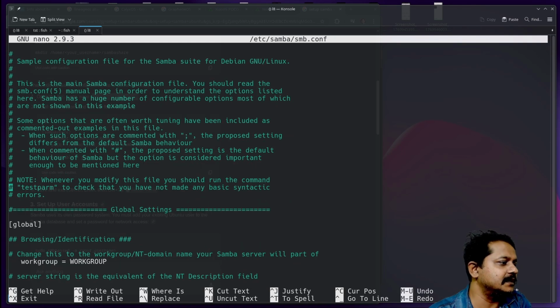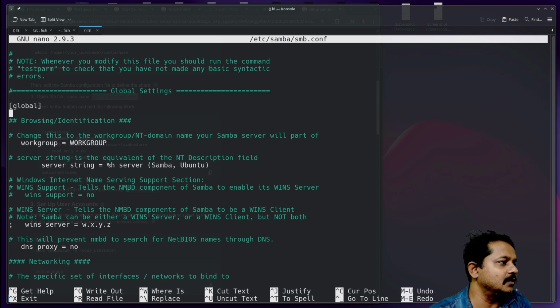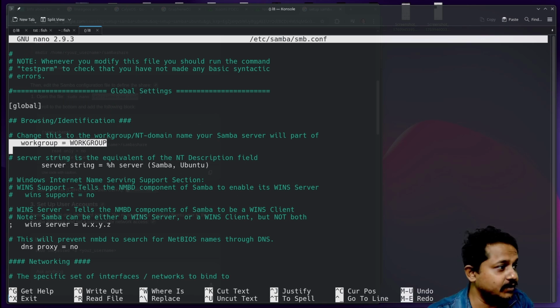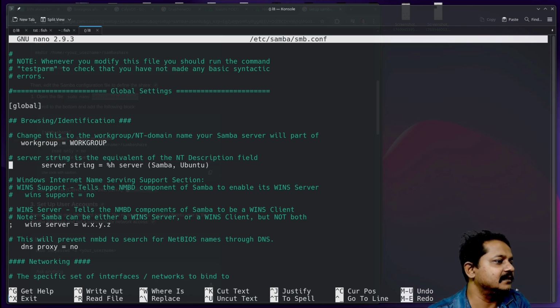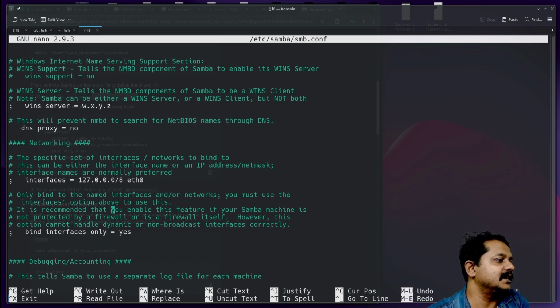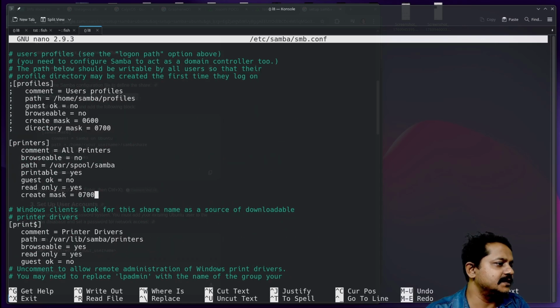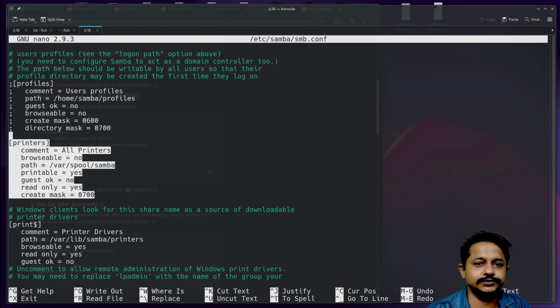There is some configuration here. You see global configuration. Workgroup is by default WORKGROUP in capitals. That is the main thing, like in Windows systems also. Server string, that will act as the system name. SAMBA Ubuntu Win server. DNS proxy I don't need. Interface, maximum log size. Here I see printer share. Yes, that is also one reason why you need SAMBA share, because it is much easier if you want to share your printers and scanners.